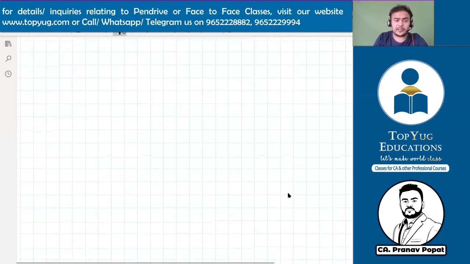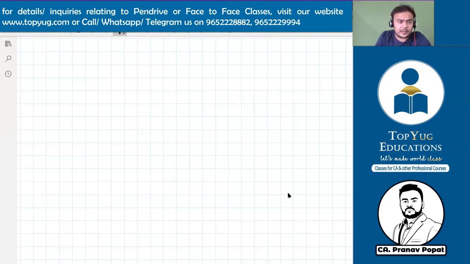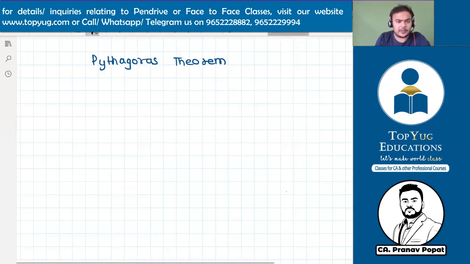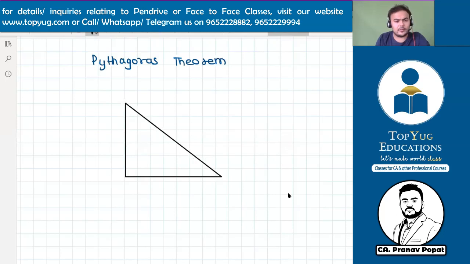But one thing that we need to understand in a right triangle, that's why it became very important, is the Pythagoras theorem. This is one of the most important things in trigonometry or geometry, I can say, the Pythagoras theorem. So let us again make a right triangle. This time I will make a bigger one because I want you to understand some terms.